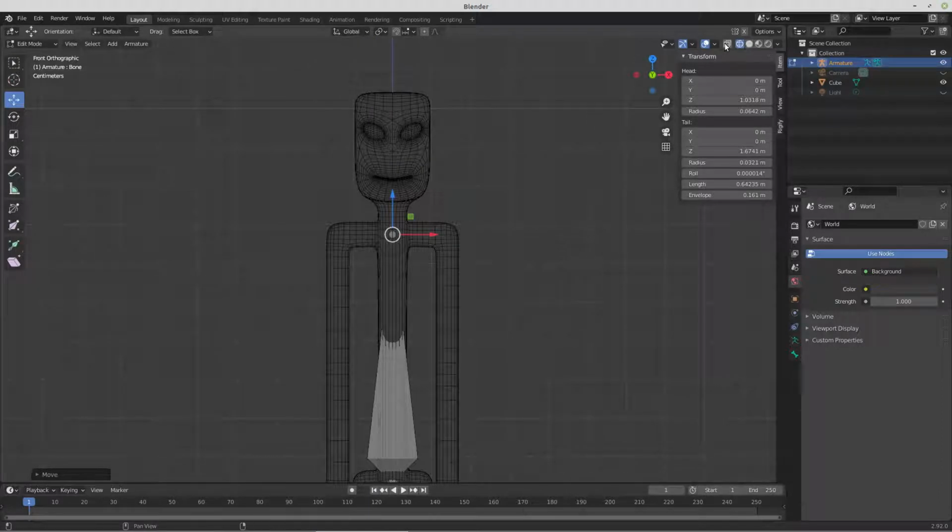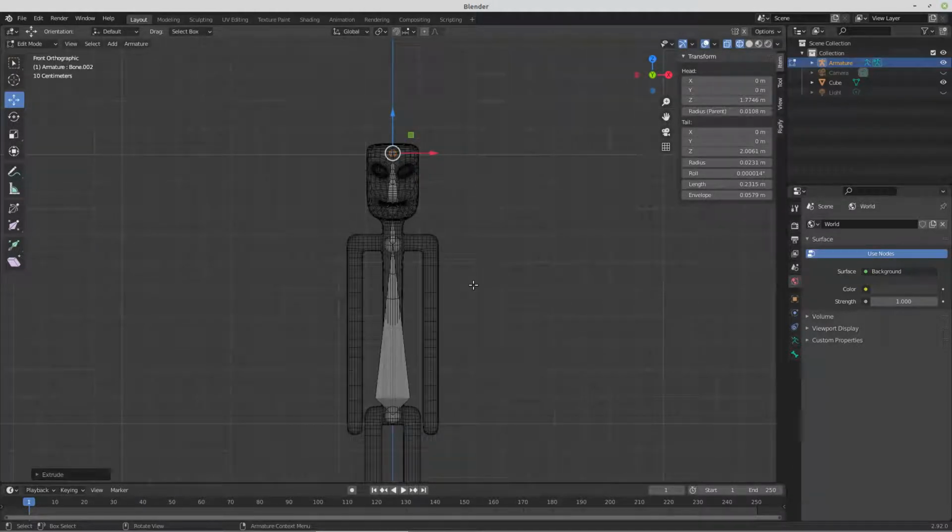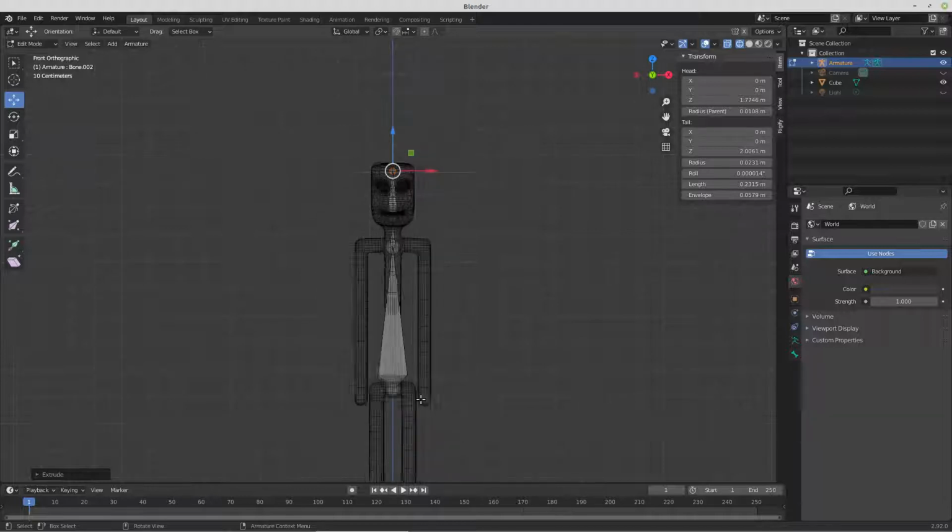Now, I don't really know how much animating I'm actually going to do here, but we'll give them a neck, even though we may not use it. We may not, it's hard to say. Really going to try to keep things simple and leave animating up to people to refine, because I don't need to show how to do that perfectly to convey how to make the character for this little game effort. So we extruded and extruded, and we're using the Z key to keep our extrusions confined to the Z axis.